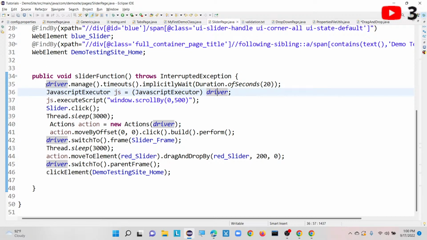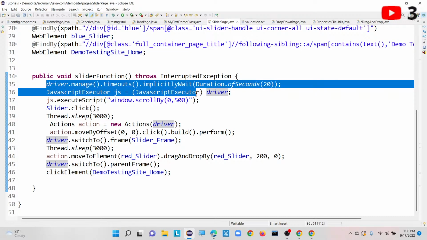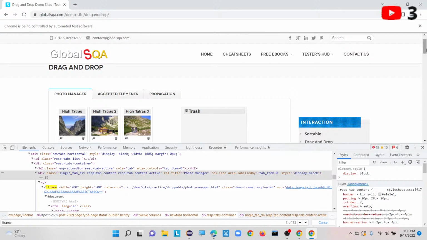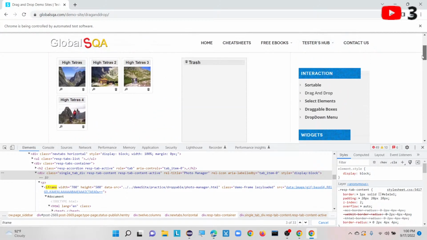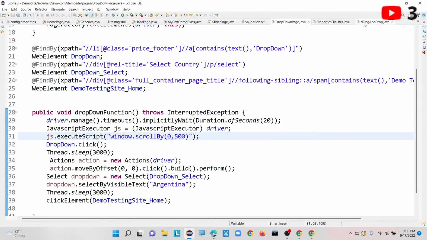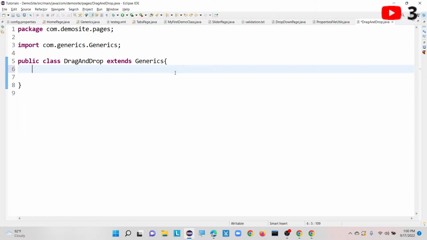First I will use these lines of code, because we are going to scroll down our web page from the UI. I need to scroll down like this, so that's why I am using the same line of code here as well. Then I create one method, public void, what is my method name?